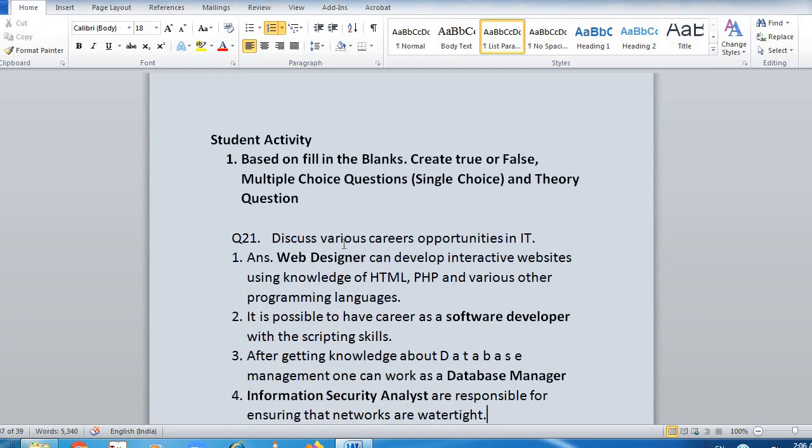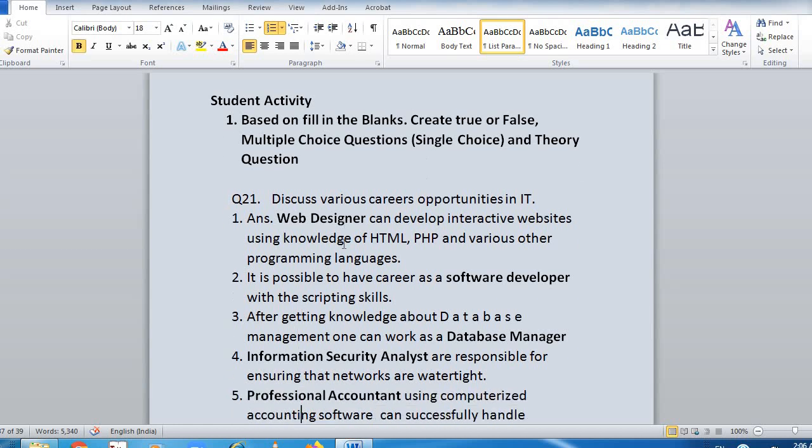Now this is the theory answer. You can cross check your answers. A web designer can develop interactive websites using knowledge of HTML, PHP. These are all web programming languages. By getting the knowledge of this, you can become a web designer. You can also become a software developer if you have good programming skills. If you have database management software knowledge, you can become a database manager.